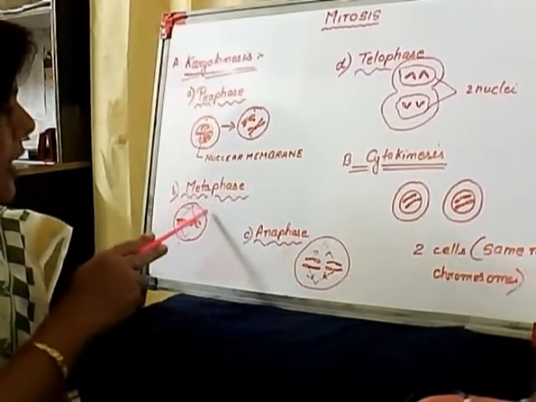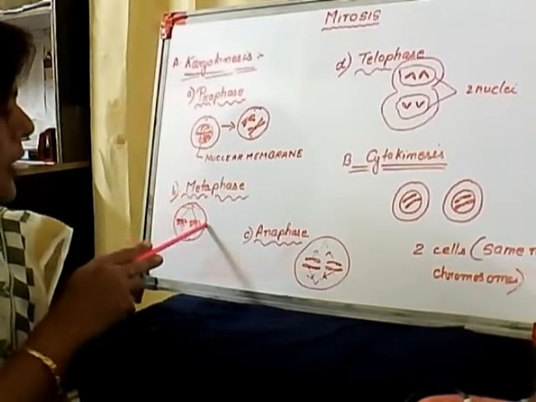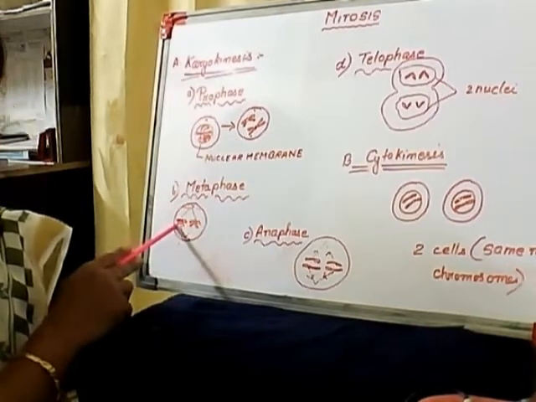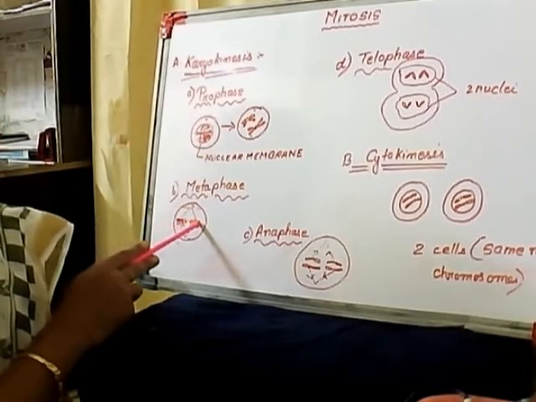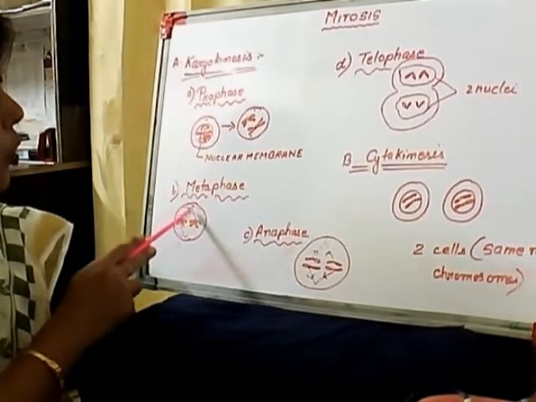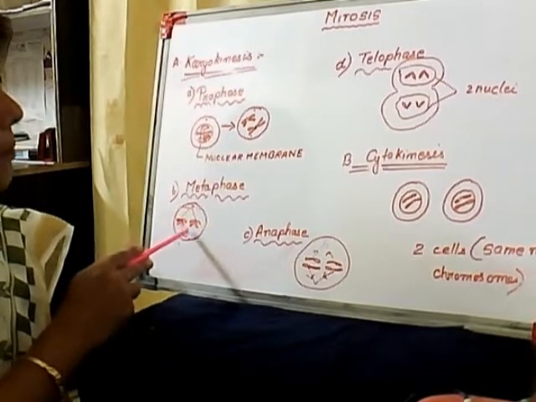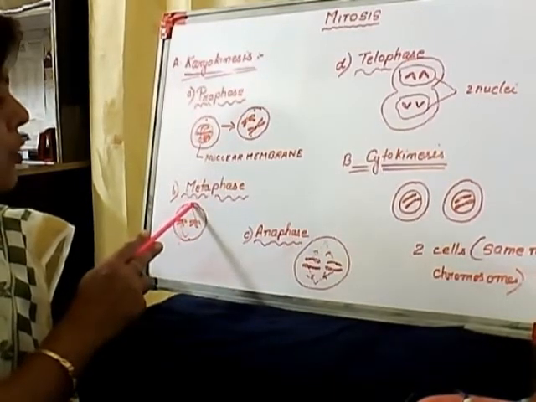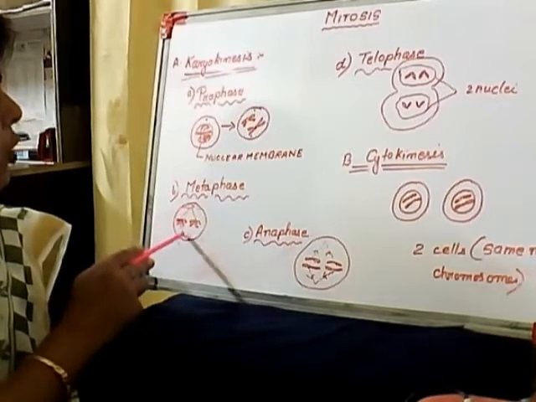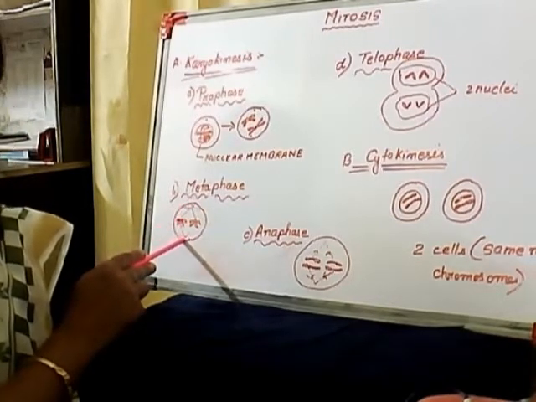Similarly in this cell also, this region is said to be the equatorial region, and here the chromosomes are arranged linearly, and each of the chromosomes is connected by the spindle fibers which arise from the two centrioles located on either pole.